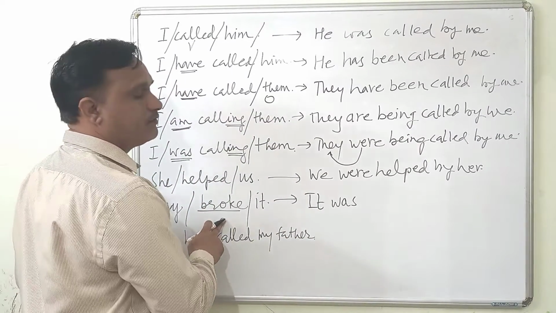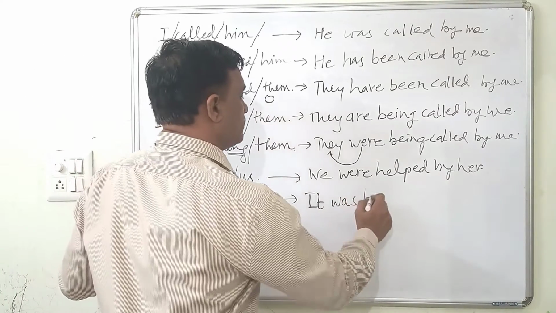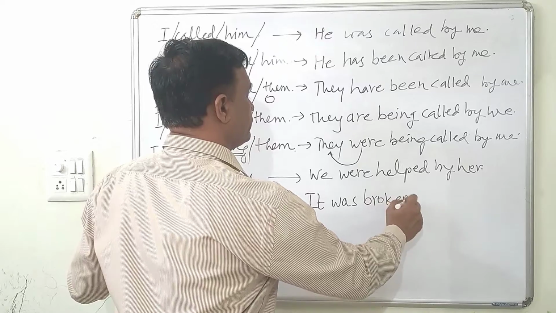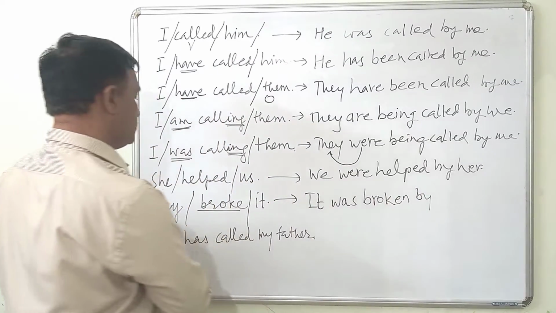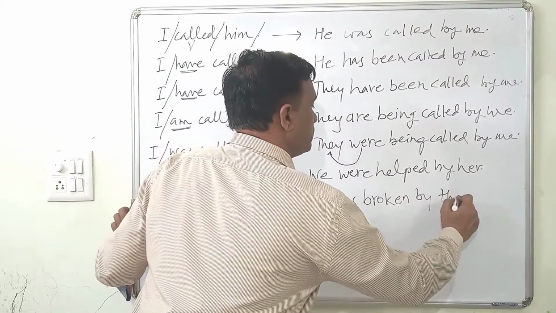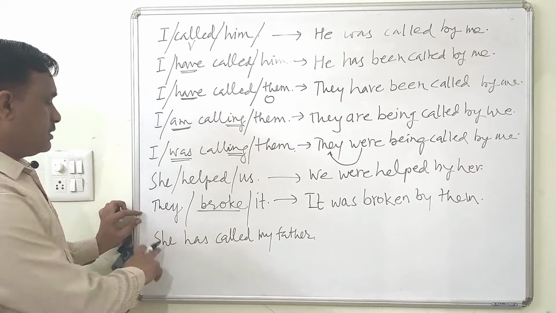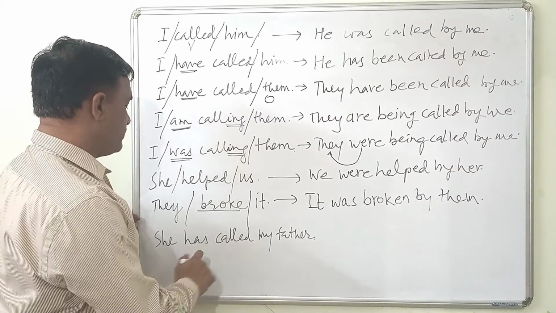Now third form of broke: break, broke, broken. So it was broken. By whom? By them. They will become them.